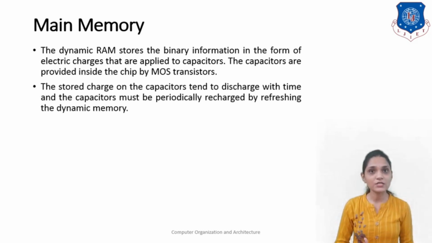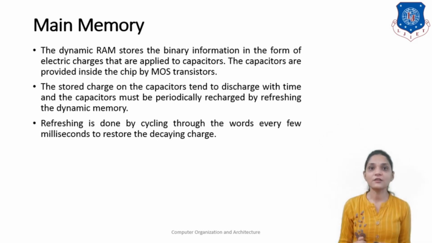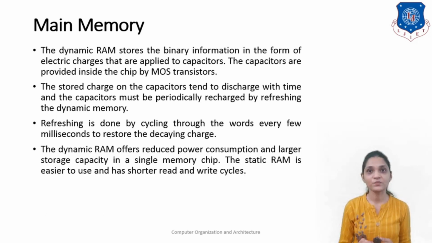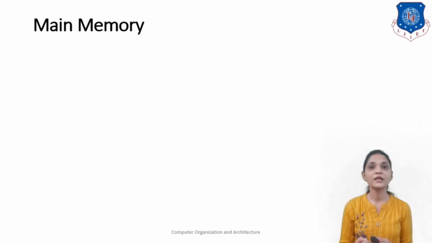The stored charge on the capacitor tends to discharge with time, and the capacitor must be periodically recharged by refreshing. This is done by cycling through the words every few milliseconds to restore the decaying charge. The dynamic RAM offers reduced power consumption and larger storage capacity in a single memory chip. The static RAM is easier to use and has shorter read and write cycles.